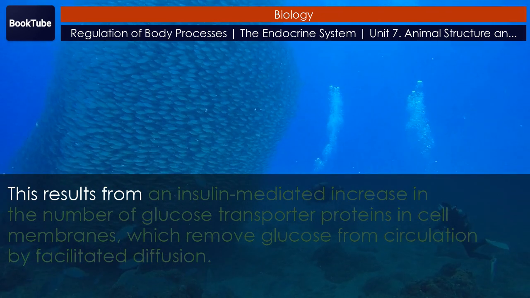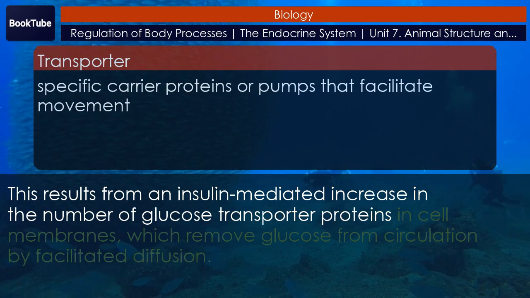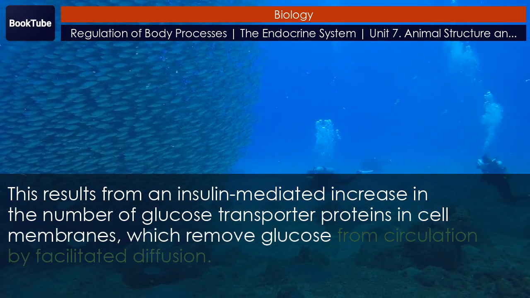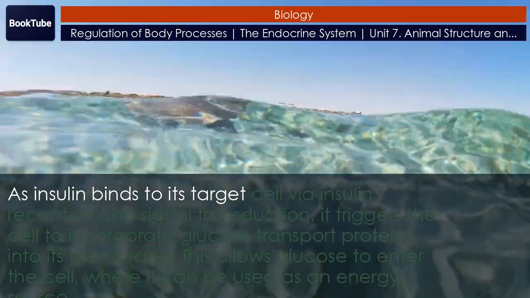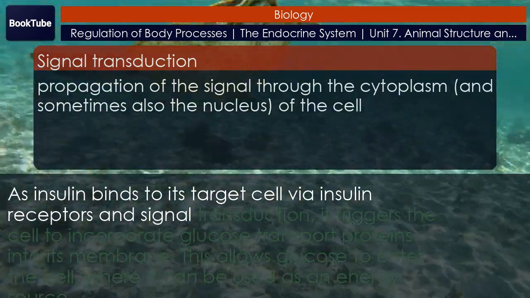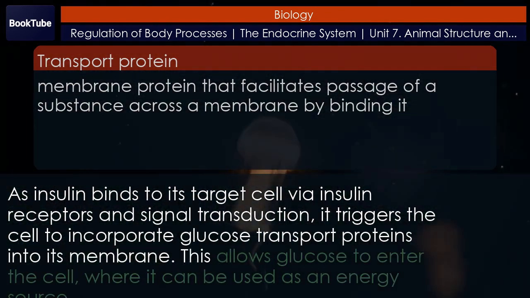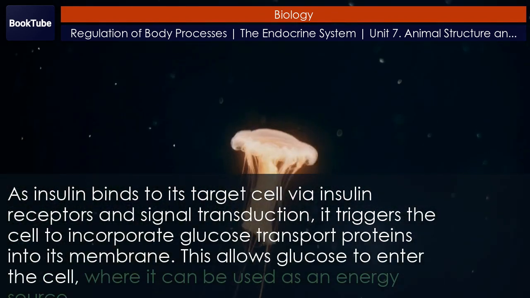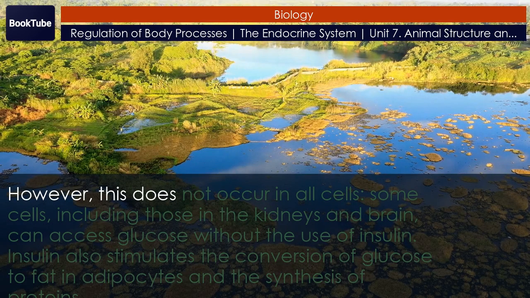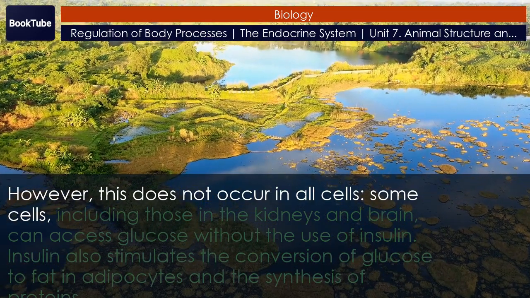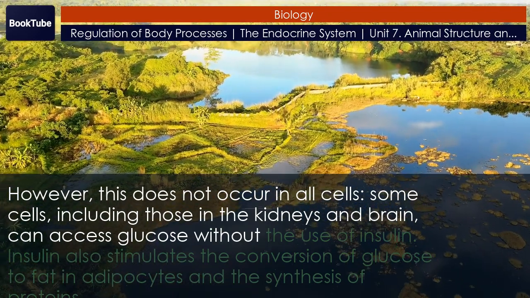This results from an insulin-mediated increase in the number of glucose transporter proteins in cell membranes, which remove glucose from circulation by facilitated diffusion. As insulin binds to its target cell via insulin receptors and signal transduction, it triggers the cell to incorporate glucose transport proteins into its membrane. This allows glucose to enter the cell, where it can be used as an energy source. However, this does not occur in all cells. Some cells, including those in the kidneys and brain, can access glucose without the use of insulin.